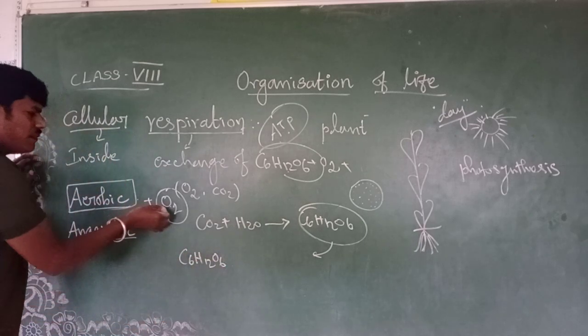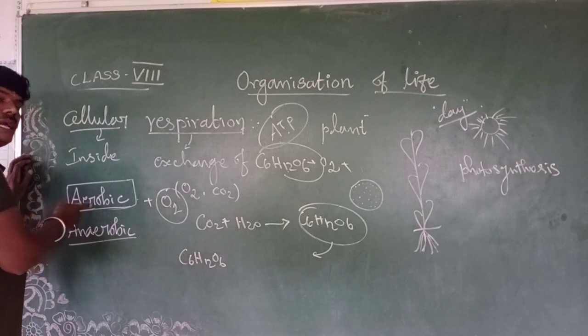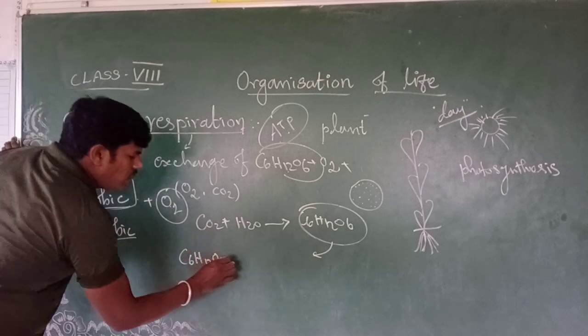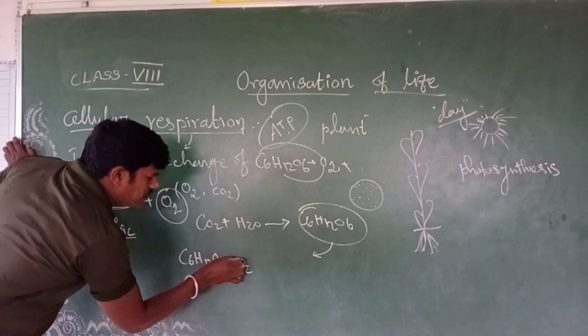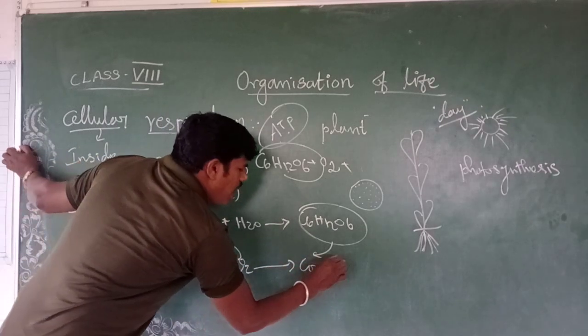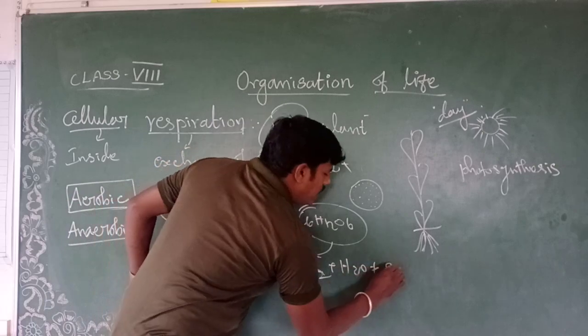C6H12O6 reacts with oxygen in the organisms that are involved in aerobic respiration. Aerobic respiration means utilizing that oxygen. That oxygen will react with the carbon and hydrogen, releasing CO2 and water molecules H2O. At the same time, energy will be released.